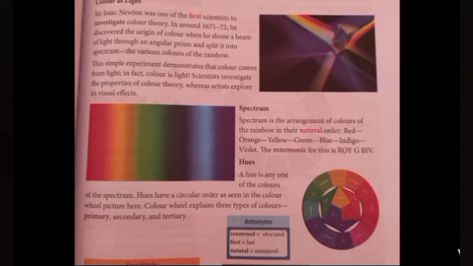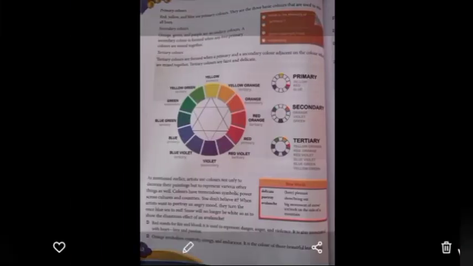The color wheel explains three types of colors: primary color, secondary color, and tertiary color. Primary means first one. So how many types of colors? Primary, secondary, and tertiary. Now come to the next page.